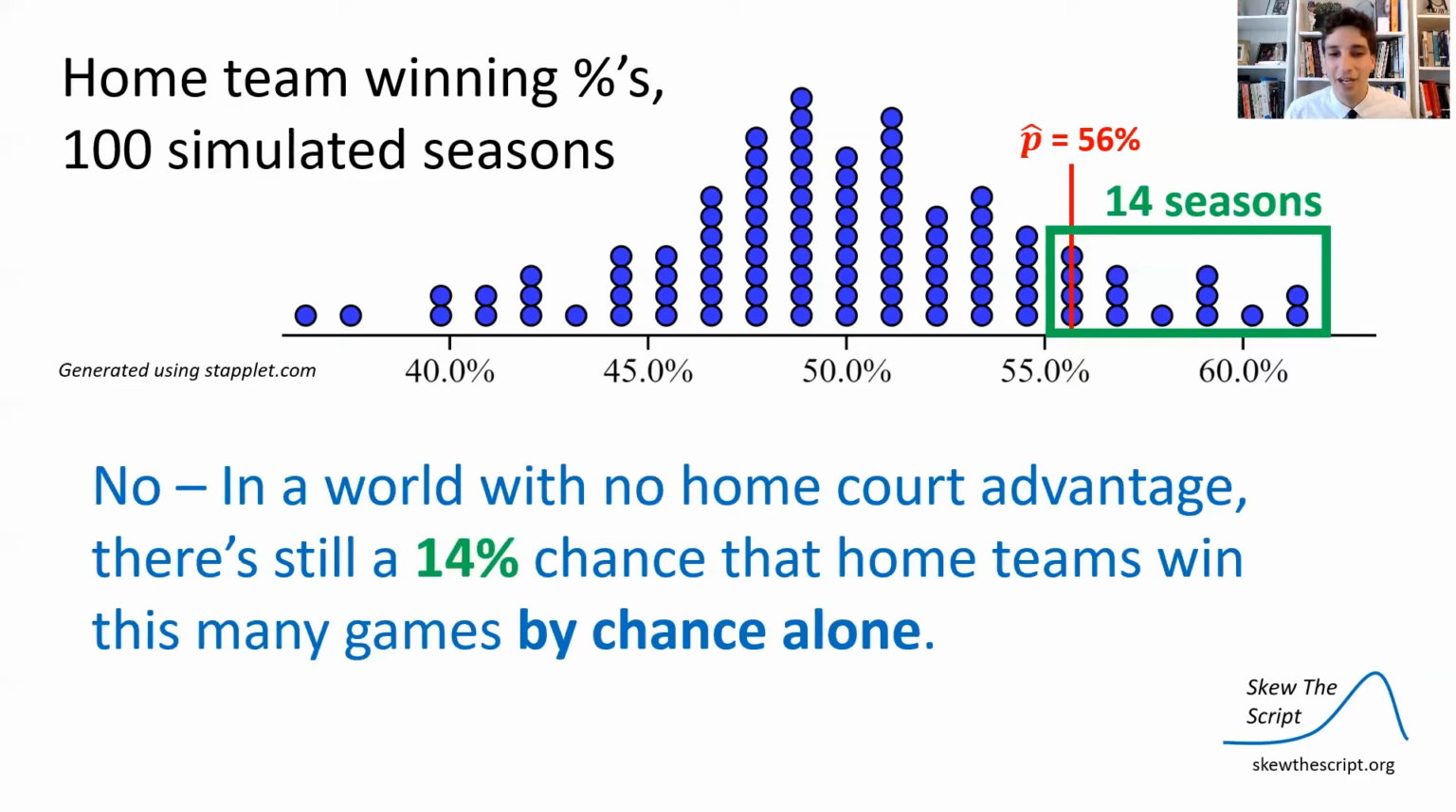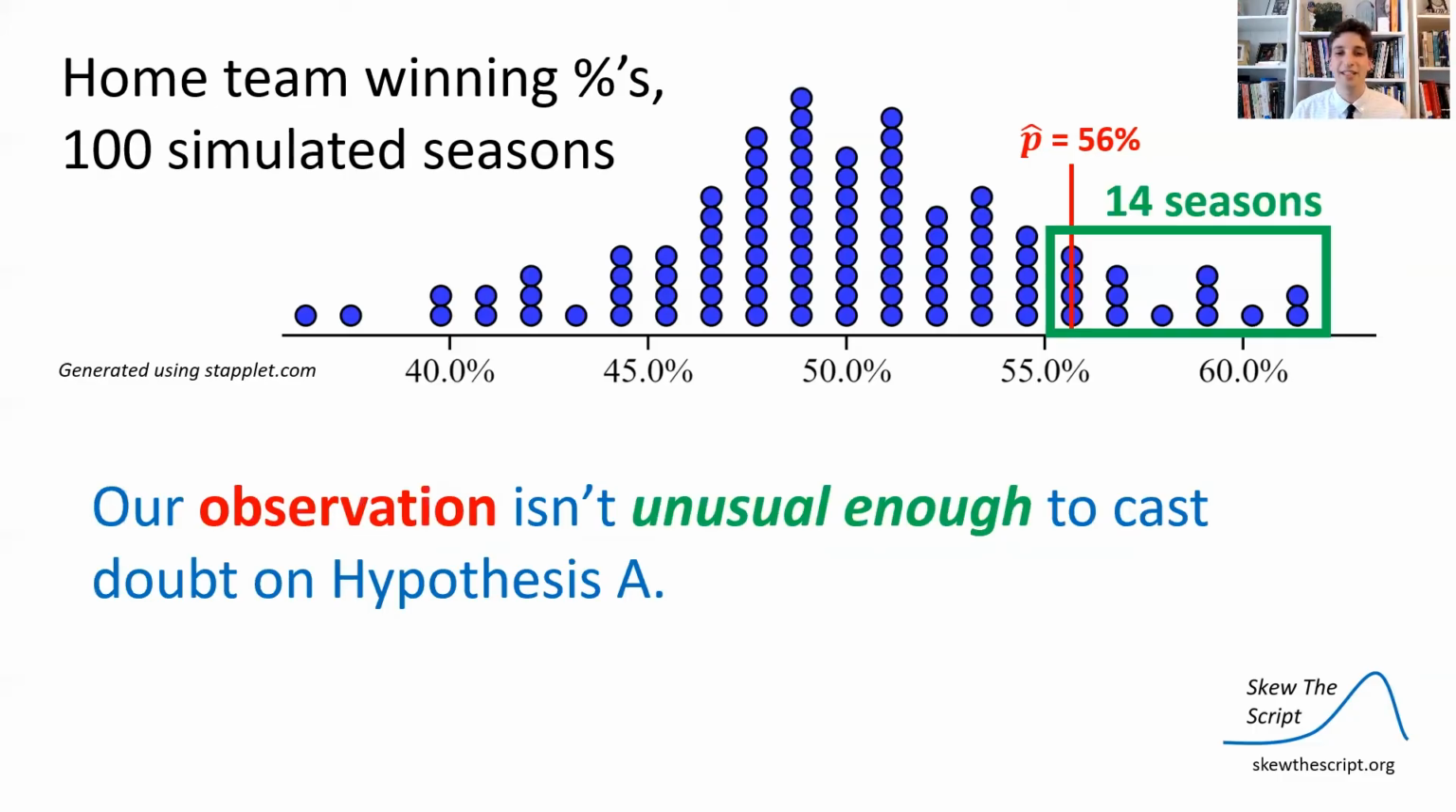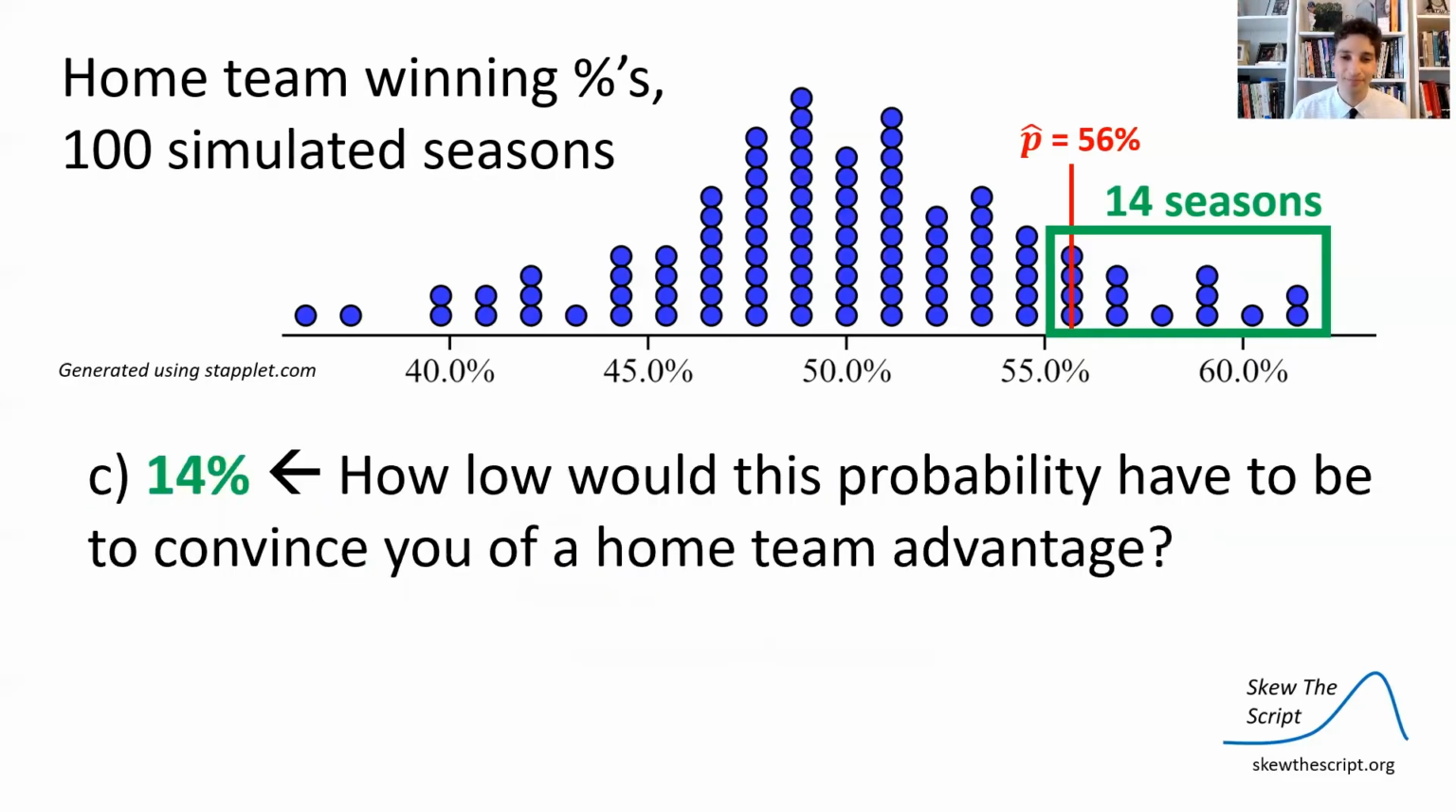Well, no. In a world with no home court advantage, there's still a 14% chance, there's still 14 out of 100 seasons where the home team won that many games by chance alone. That's too high of a chance for me to say, nope, this is too unusual, I should reject it. So what we're saying is that our observation, the 56% of the time the teams won in the real world, isn't unusual enough in this world that we've assumed to cast doubt on hypothesis A.